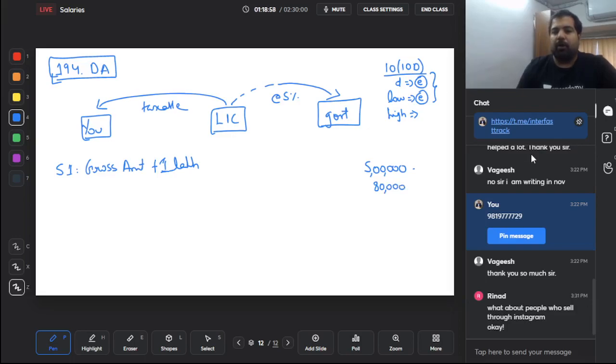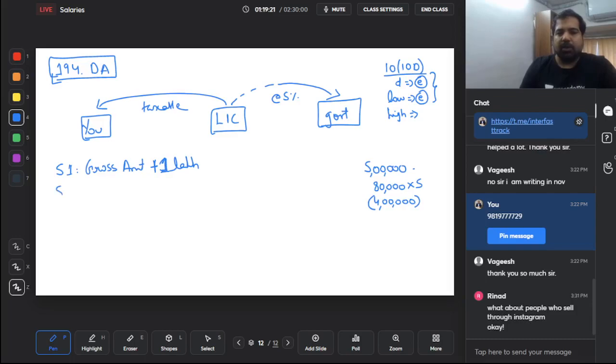You paid 5 times premium, so you basically paid 4 lakh rupees premium. On a 5 lakh rupee policy, you paid 4 lakh rupee premium. Whenever you got the amount, you got, let's say, 5 lakh, plus you can also get some bonus, etc. So whatever is your gross amount should be more than 1 lakh. So in this case, will the gross amount be more than 1 lakh?